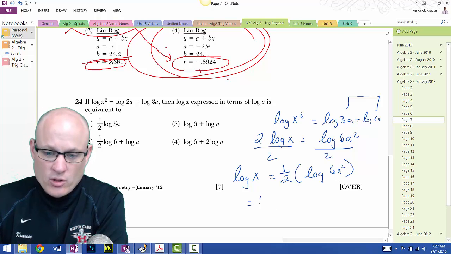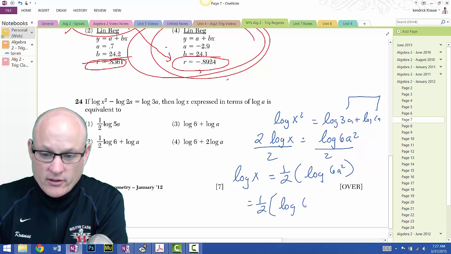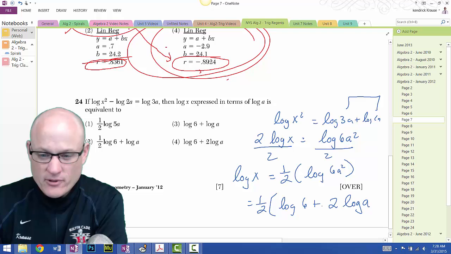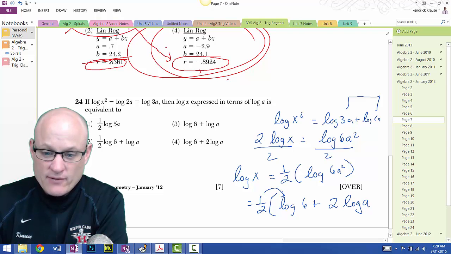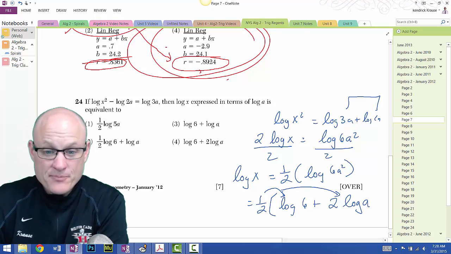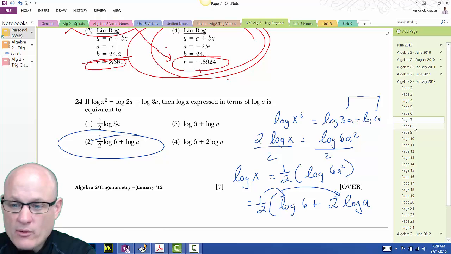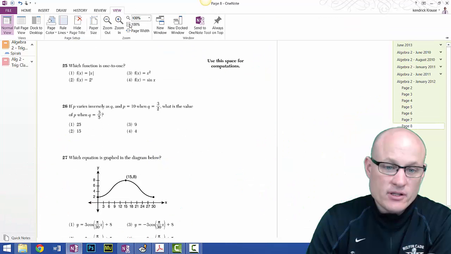So then I have to do 1/2 the log of 6 plus 2 log a, because really it's a squared, but the 2 comes out front. And so if I distribute this 1/2, log 6 over 2, and 1/2 times 2 is just 1 log a. So 1/2 log 6 plus log a. Wow, that was fun. In fact, love doing it twice.